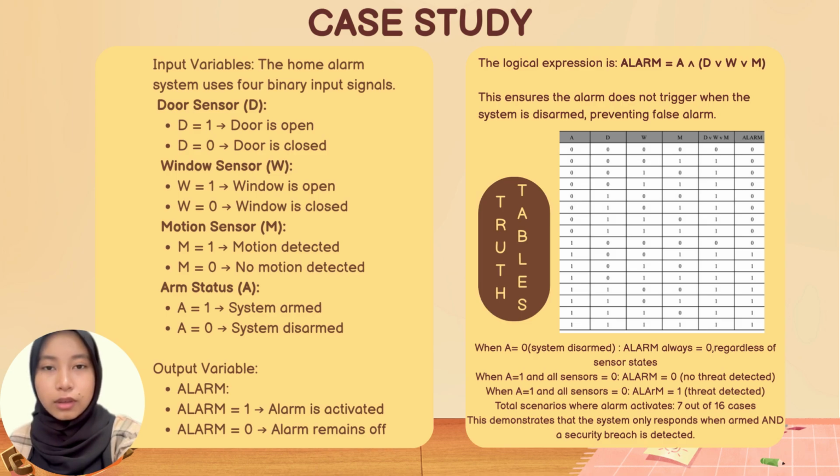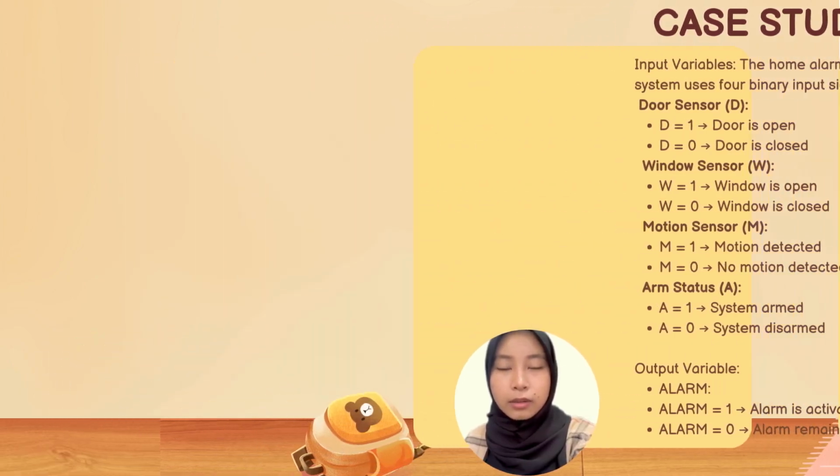Based on the truth table, when A equals 0, the alarm will always remain off regardless of sensor activity. When A equals 1 and at least one sensor detects a threat, the alarm is triggered. Overall, there are 7 out of 16 possible scenarios where the alarm is activated, showing that the system responds only when necessary and helps prevent harm.